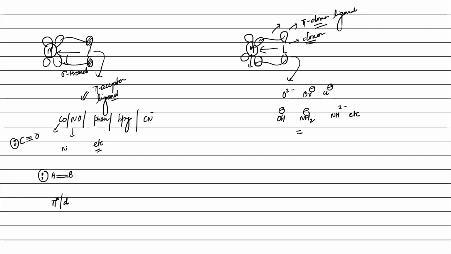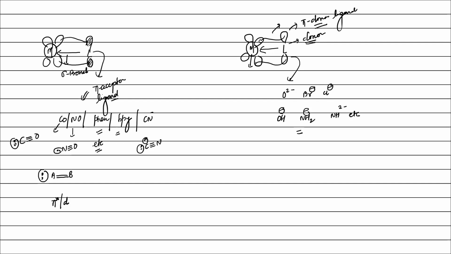NO: one lone pair and nitrogen is bonded with multiple bonds. Similarly phenanthroline, similarly BPY, similarly CN minus: carbon has one lone pair and carbon is bonded to multiple bonds. So you can identify any ligand in which the donor atom has one lone pair. One lone pair is needed, not more than one. One lone pair and the donor atom is bonded to multiple bonds, then this ligand can behave as a pi acceptor ligand. Is it clear?